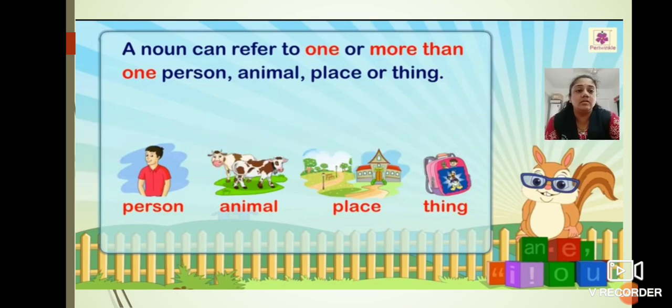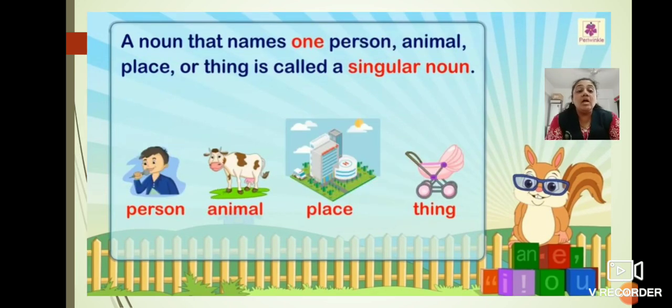See here. A noun can refer to one or more than one person, animal, place or thing. They are nouns. A noun that names one person, animal, place or thing is called a singular noun. It means the nouns which are related to only one person, one animal, one place or one thing are known as singular nouns.